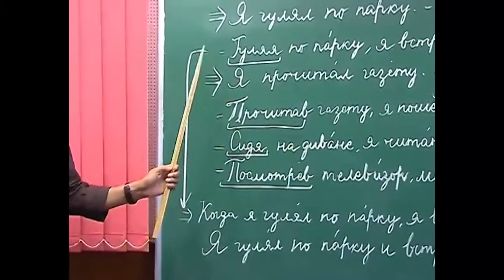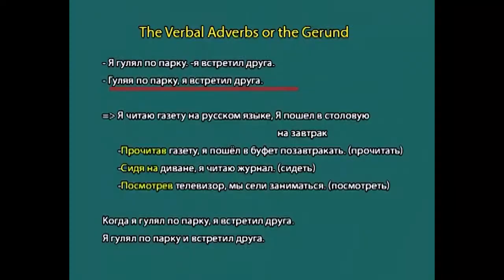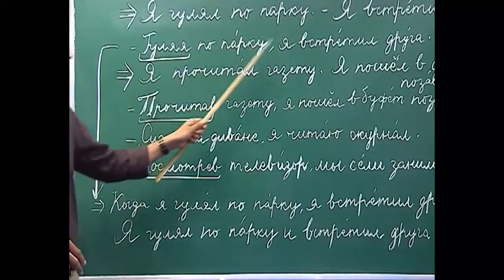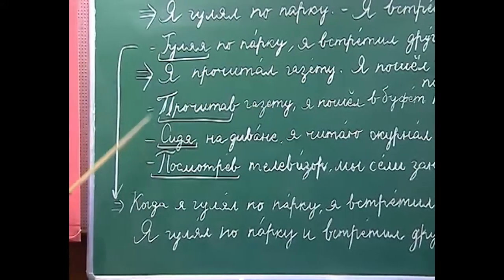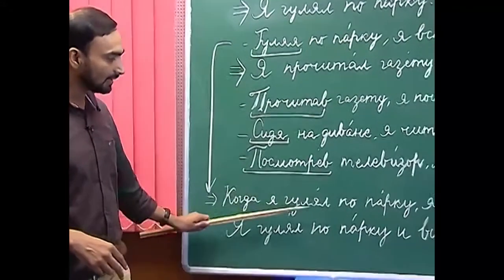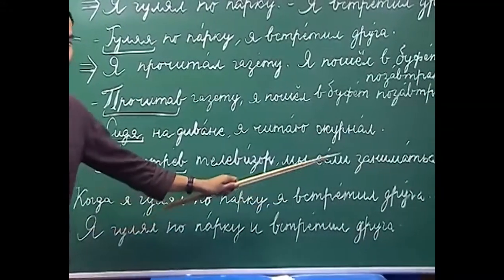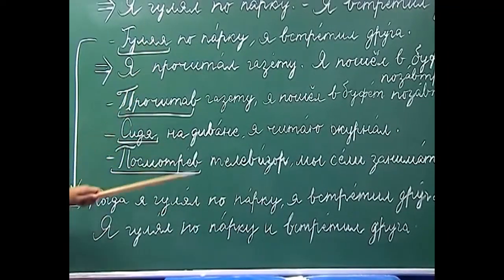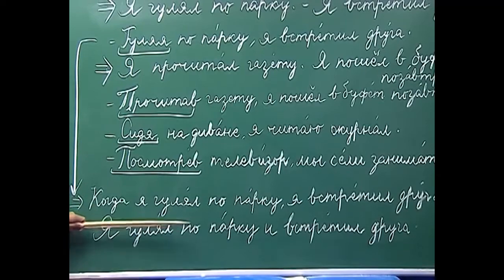So, now one more important thing is that this Гуляя по парку, я встретил друга, this verbal adverb can be replaced with the subordinate clause introduced by когда. For example, if you have to change this sentence into a complex sentence, how will you do that? Когда я гулял по парку, я встретил друга. So, this is one way we can change this sentence into a complex sentence introduced by который.